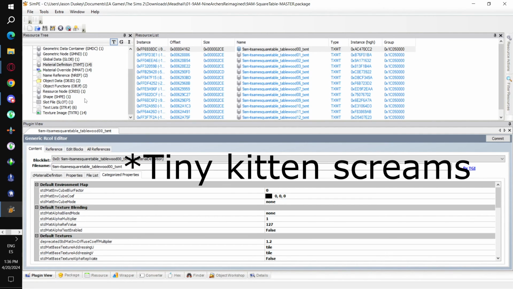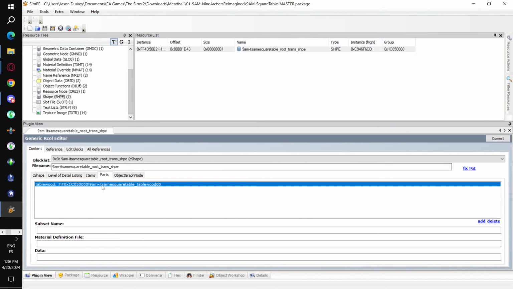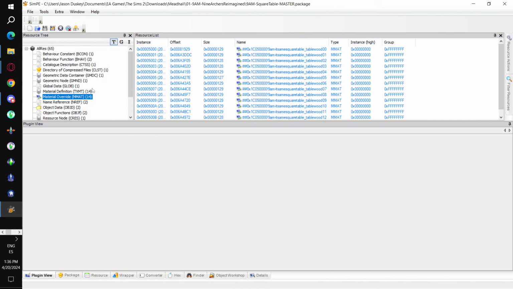And then we've got the shape. Not a whole lot to see here, but basically the shape tells you, okay, here's the subset of the GMDC, and here's the material that we're linking it to. So by default, it's going to be this material, and then whatever MMAT, whatever material override you have, then you will be able to design the object.